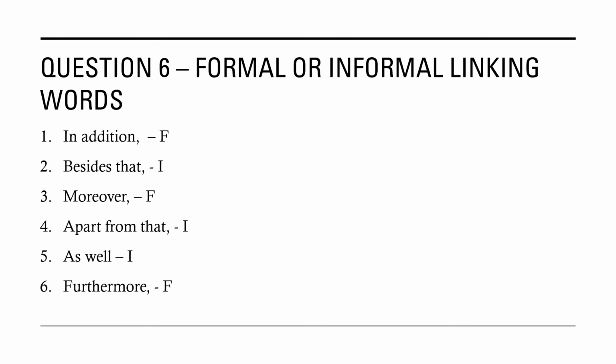For example, if it is a report, you have to use formal linking words like in addition, moreover, or furthermore. If you are writing an email or an informal letter, you can use informal linking words like besides that, apart from that, or as well. That is why we need to know whether they are formal or informal linking words.